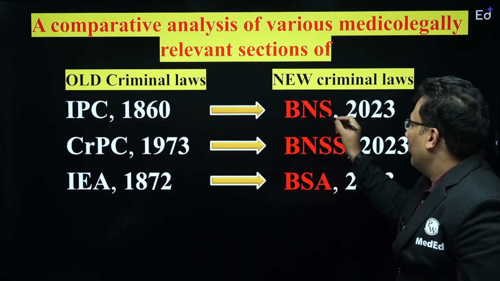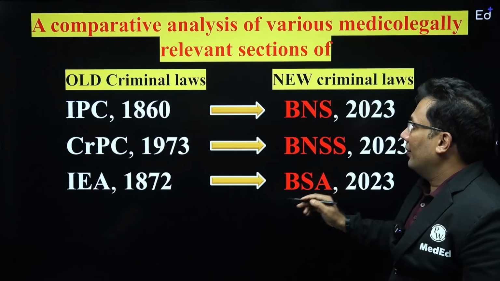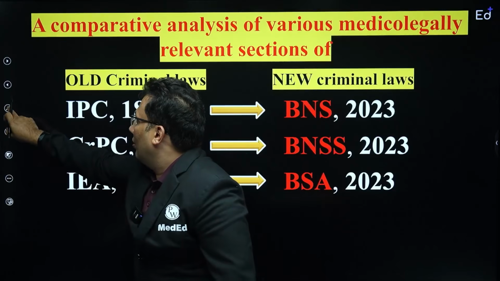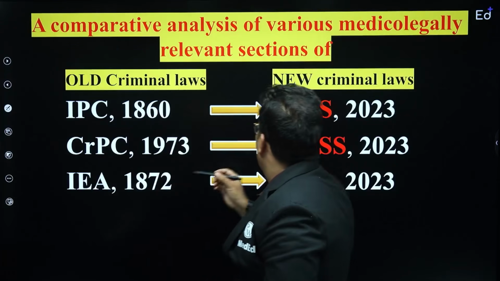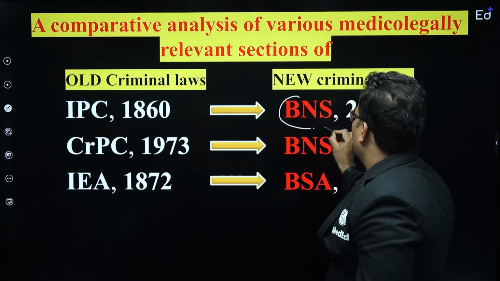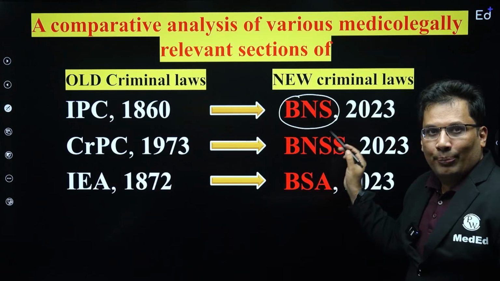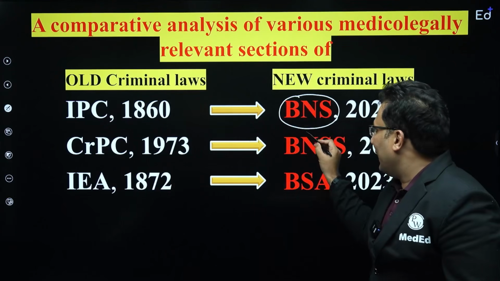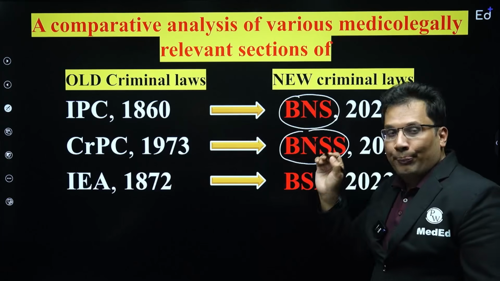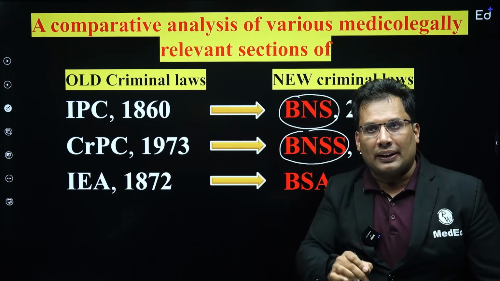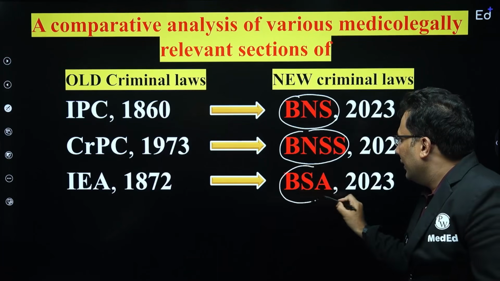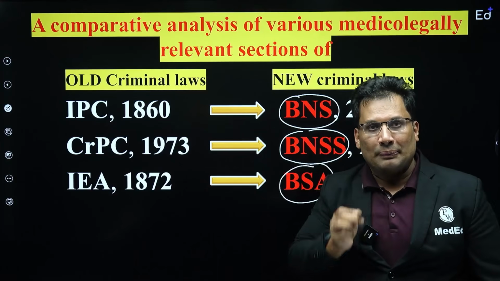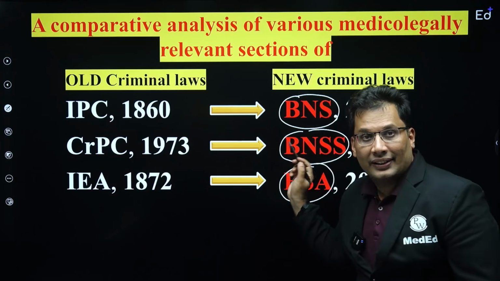Now we have BNS. What is BNS? Bharatiya Nyaya Samhita 2023. BNSS, Bharatiya Nagarika Suraksha Samhita. BSA, Bharatiya Saksha Adhiniyama. This can be asked in your exam.